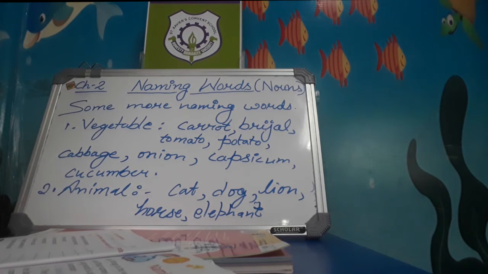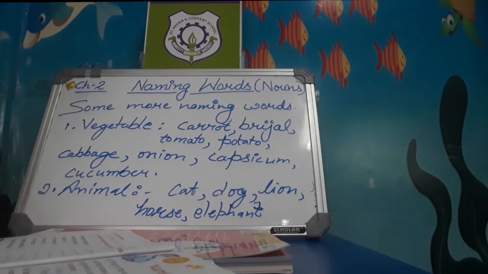These are the naming words of things. Some persons' names, for example: soldiers, children, doctor, painter, mother, teacher, gardener. These are the names of persons.